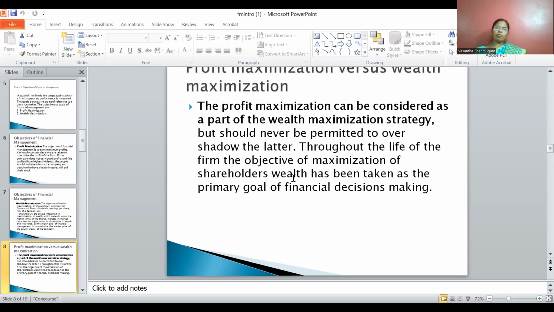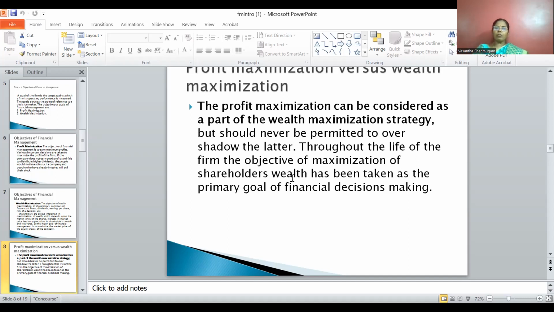Now we'll discuss profit maximization versus wealth maximization. Profit maximization alone cannot be considered as one of the important objectives. It is also one of the objectives, but it cannot be treated as a primary objective. Traditionally it was considered as the primary objective. Now in the modern aspect, profit maximization alone cannot be a primary objective.